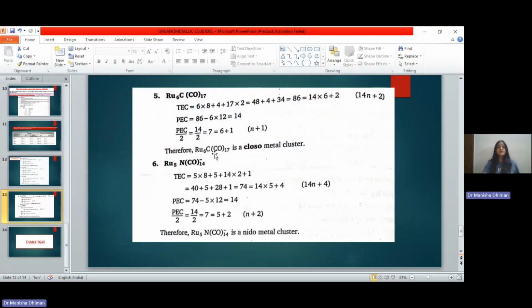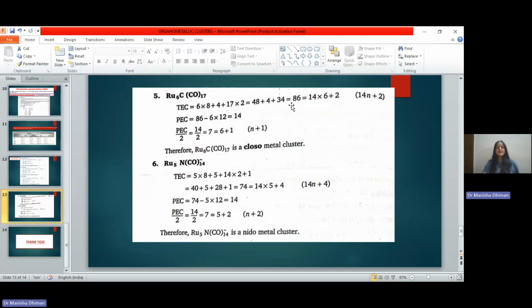Another example would be Ru6C(CO)17. Here also one interstitial carbon atom is present, so we will be considering its valence electrons as well. The number of valence electrons for ruthenium is 8, so 6 into 8 plus 4 for the valence electrons of carbon plus 17 carbonyl ligands, which will donate 17 into 2 electrons.